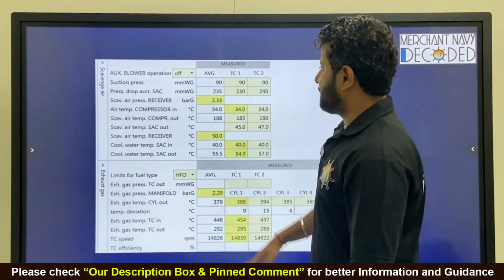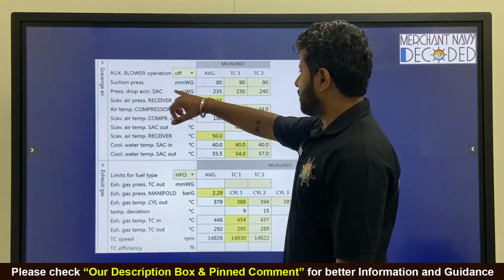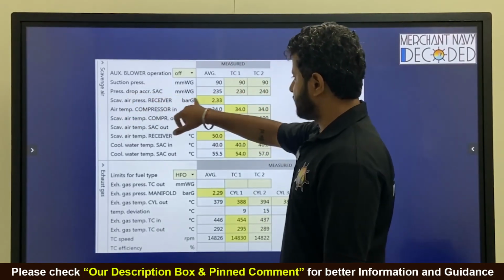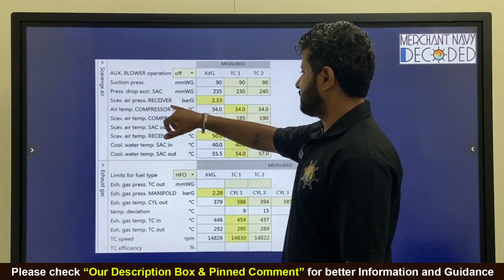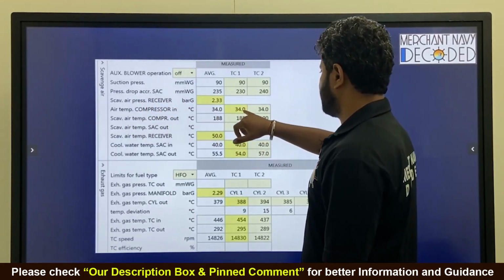Then other parameters are over here. Pressure drop across the air cooler for scavenge air: how much is the pressure drop across the air cooler, in millimeter of water column. Scavenge pressure, air temperature, compressor in, compressor out.